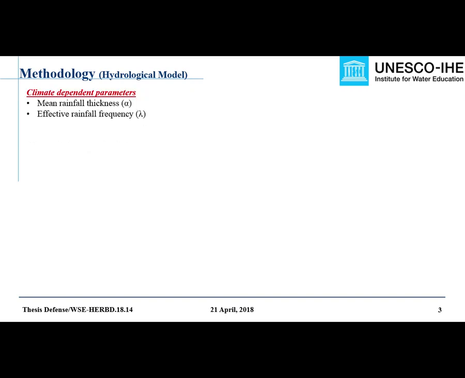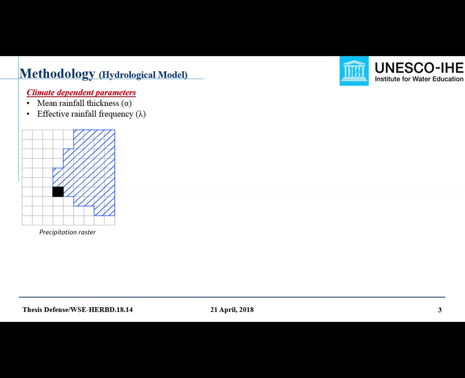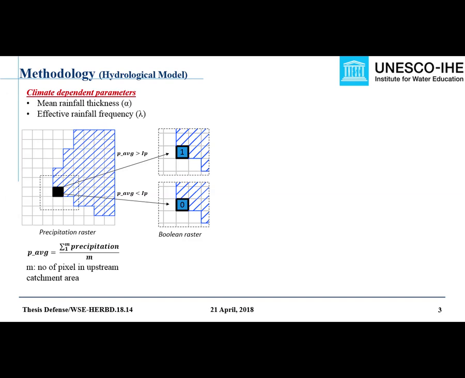Calculation of the first two climate dependent parameters starts after the interpolation of point rainfall data into a daily precipitation raster. In this research, I have considered the inverse distance weighting method to interpolate point rainfall data into an aerial precipitation raster. Once we have a daily precipitation raster, the average precipitation of the upstream catchment area at every point along the river is calculated. The black shaded box is the point in the river, and the area with the blue line is its catchment. Depending upon the value of this average precipitation, a Boolean raster storing either 1 or 0 is created at each daily time scale.